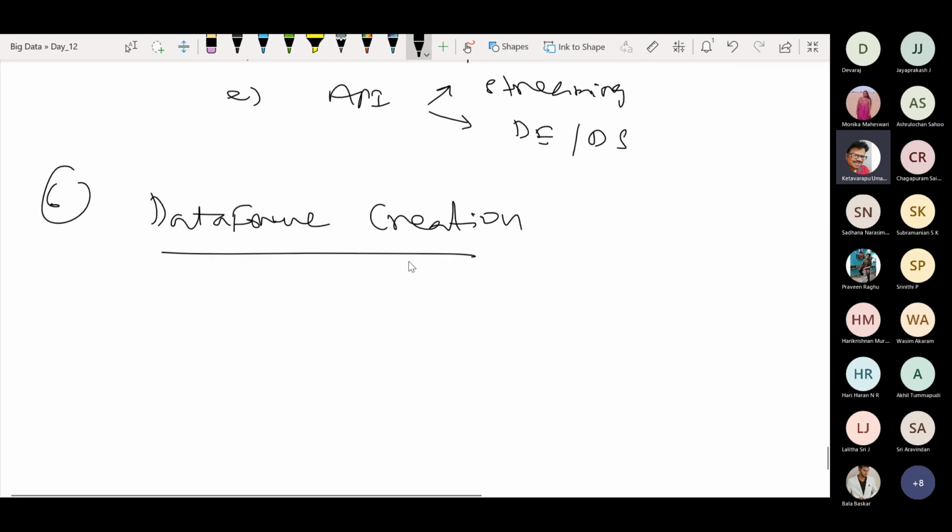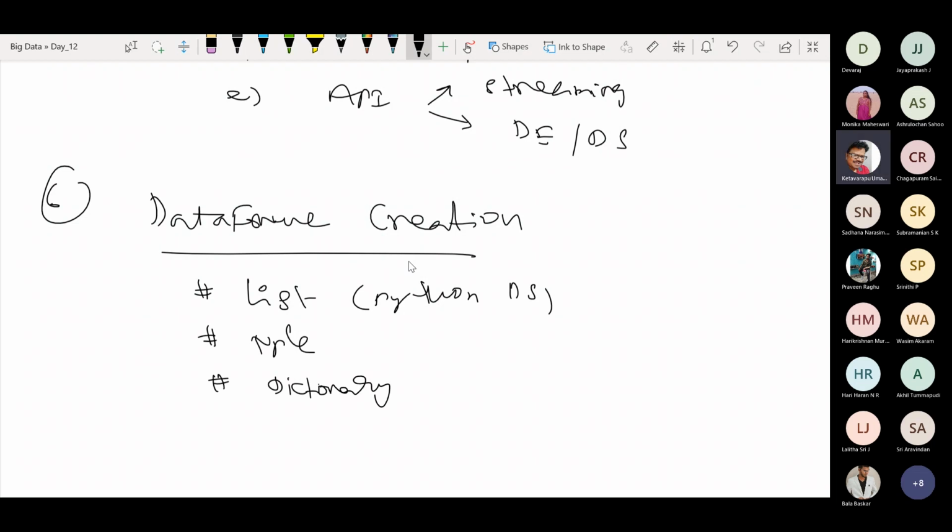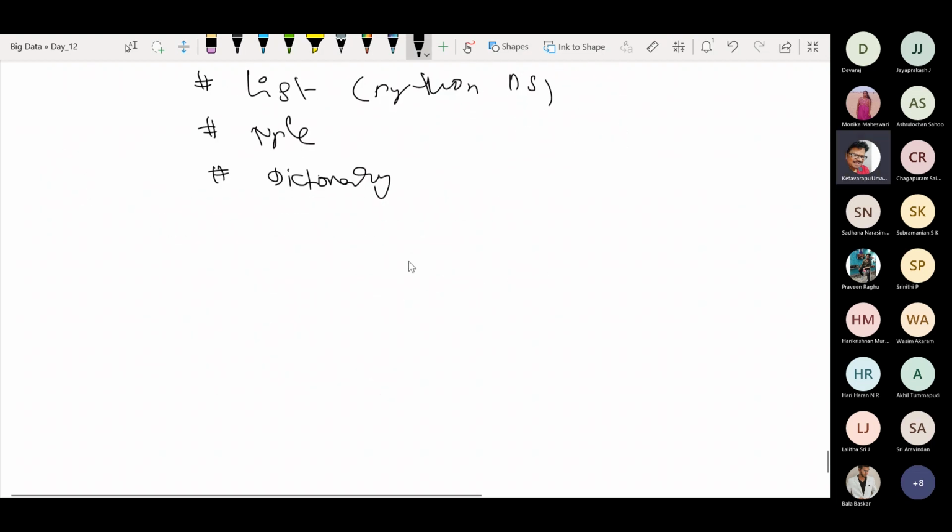Just to recollect, we have created the data frame with a list, which is a Python data structure, and we tried to create it with a tuple and with a dictionary, and thereafter we have seen it with Row also, and at times with an RDD also. This is one flavor, and multi-column. Okay, multi-column data frame.